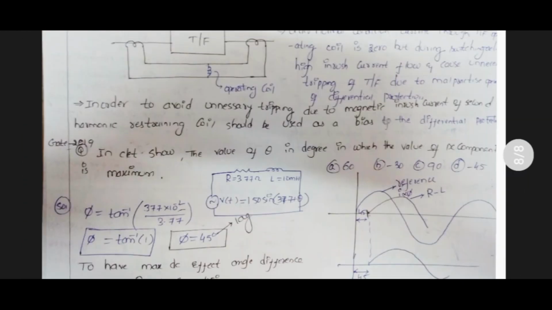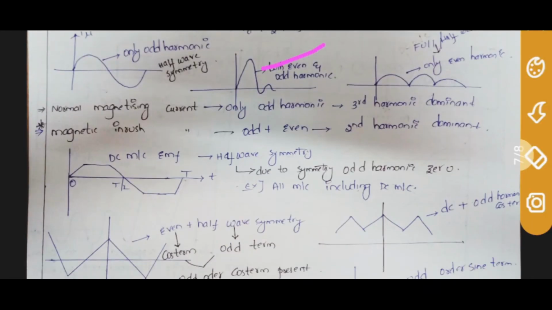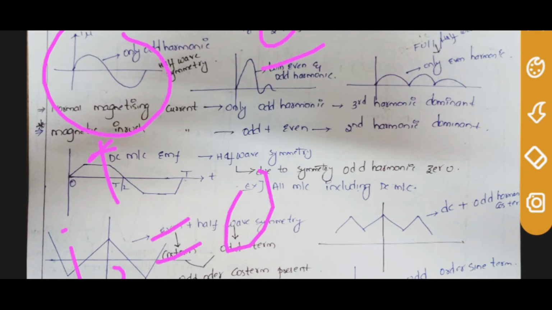Now see, I told you, take here, due to this waveform, it will have even harmonics during transient. This is the normal condition. Here the even harmonic I2 is 0. So during transient, the transformer will have even harmonics, and during the normal, steady state period, there is no second harmonic. Once again, listen carefully. During switching, the transformer has a second harmonic. During steady state, the transformer does not have even harmonics.